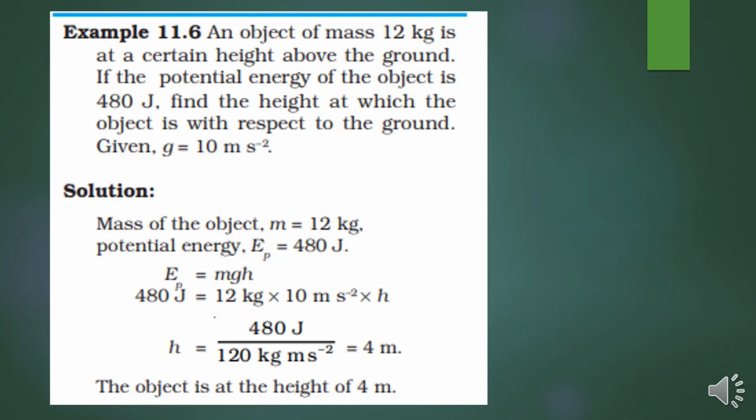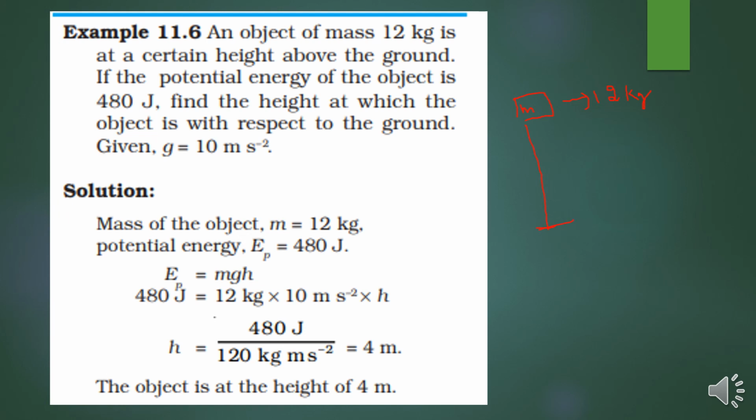The second example, 11.6. An object of mass 12 kg is at a certain height above the ground. If the potential energy of the object is 480 joule, find the height at which the object is with respect to the ground, given g is equal to 10 meter per second square. So now again we are considering a mass of 12 kg at a certain height above the ground.